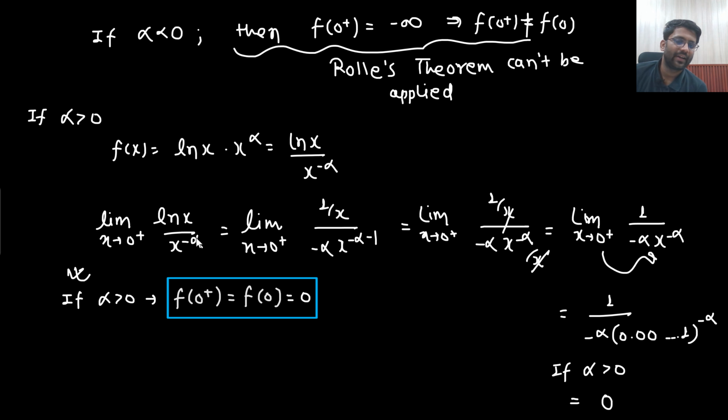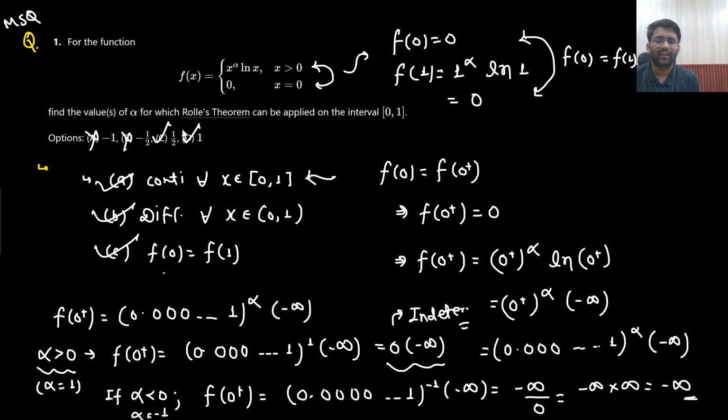So it is infinity by infinity form, I can apply the L'Hopital rule. I get to know that this is what I am getting. Then I simply put 0 to the power alpha here, 0 to the power minus alpha here. I get to know that it is coming out to be 0 only. Understandable? So alpha greater than 0 is the required condition.